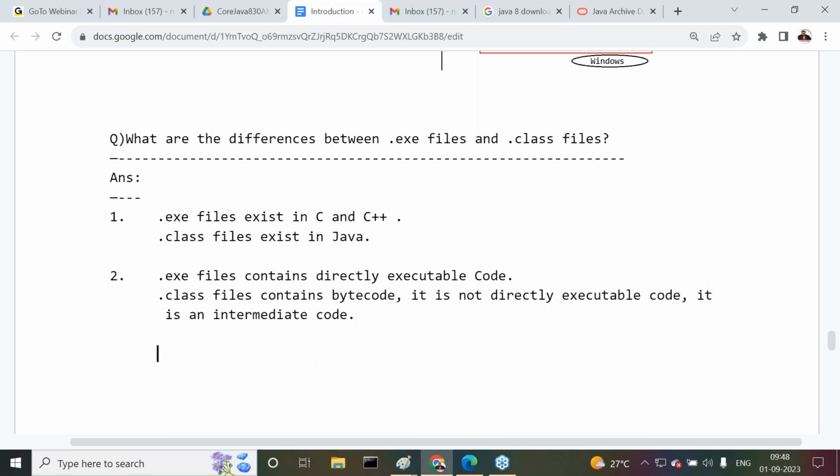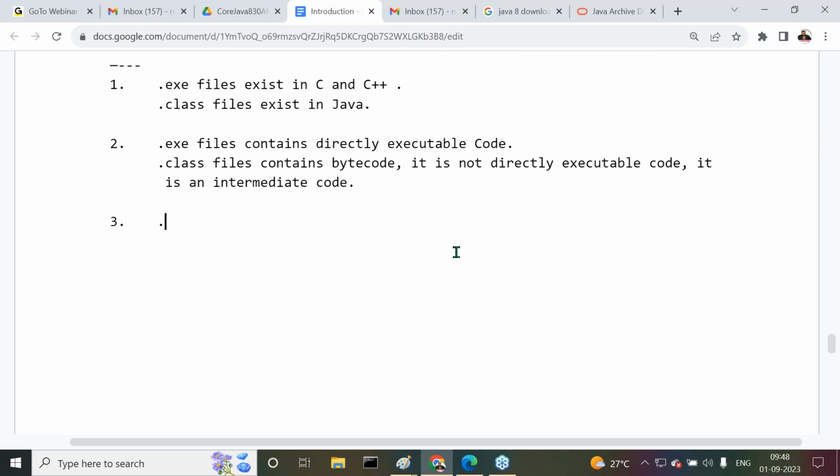Observe carefully, point number 3. An .exe file is a platform dependent file. It contains local operating system representations.